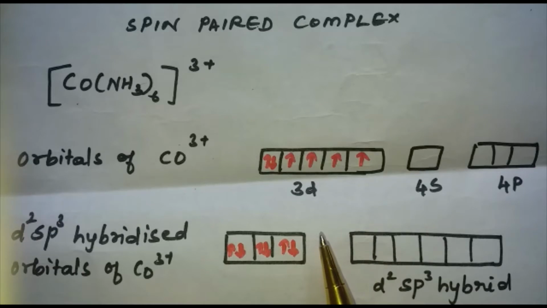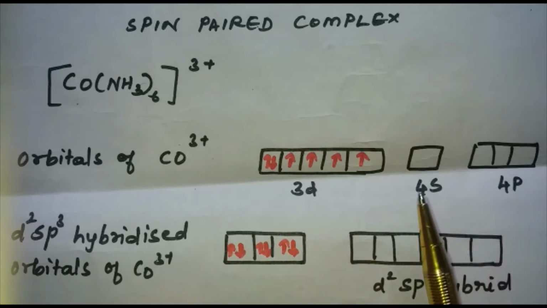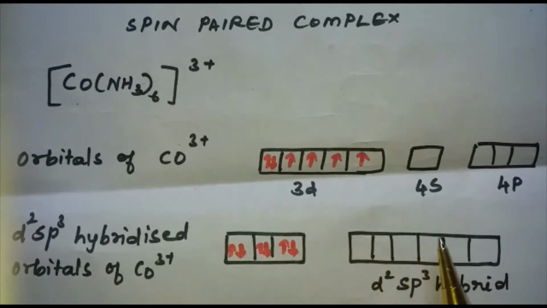The 2 vacant d orbitals, 1 s orbital and 3 p orbitals join together to form the d2sp3 hybridized orbitals. 6 pairs of electrons, one from each NH3 molecule, occupy the 6 hybrid orbitals.